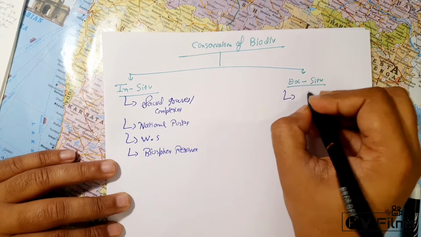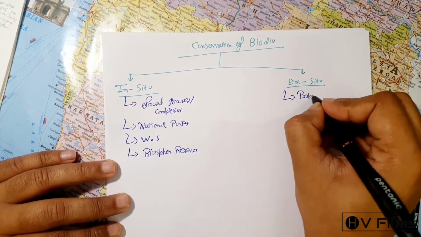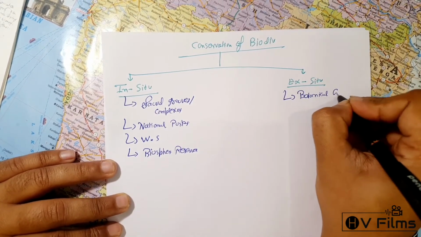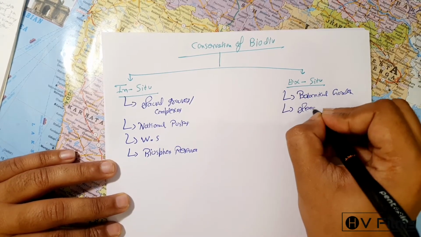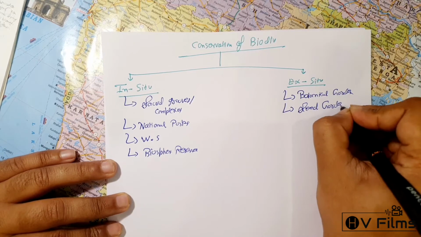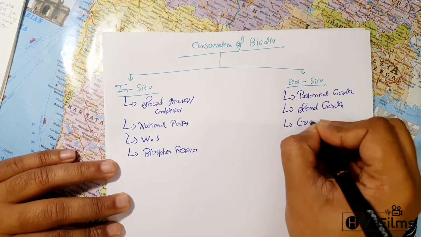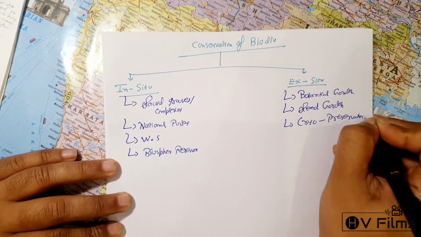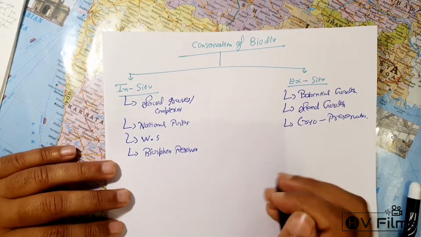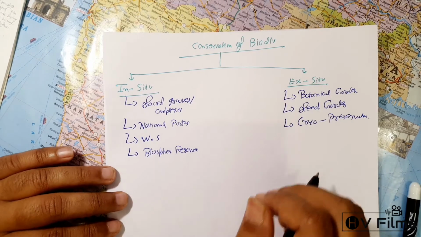Similarly, for ex situ, they can be the botanical garden. There can be the seed garden. And there can be cryopreservation. So this is what it basically means.